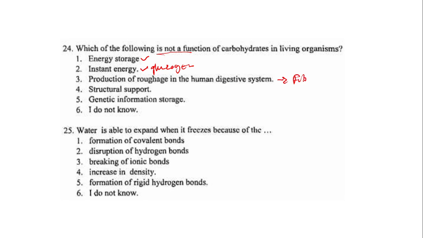And then the other one is structural support, where we're simply talking about cellulose. Genetic storage, which is wrong, because this is nucleic acid.